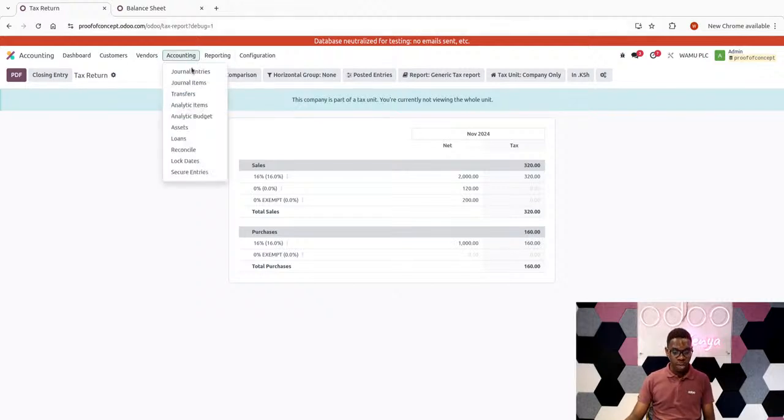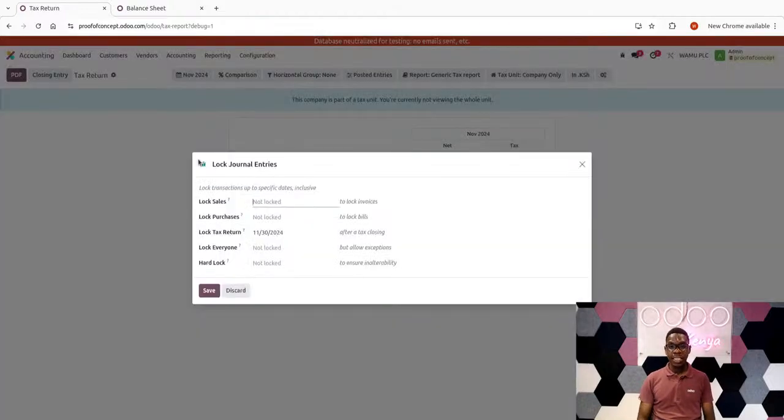So when I come to accounting, I visit lock dates, which is a menu item there. When I visit lock dates, this is the screen you'll see. A dialog box opens up, which shows the tax return lock date as per the filing I've just closed. It's 30th November 2024. This simply means that in the event you close the tax report, the tax return lock date field will automatically be populated just the way we have seen here.